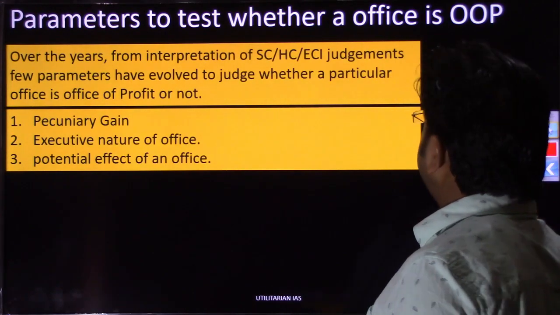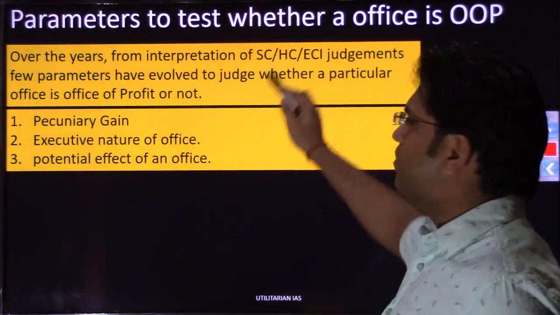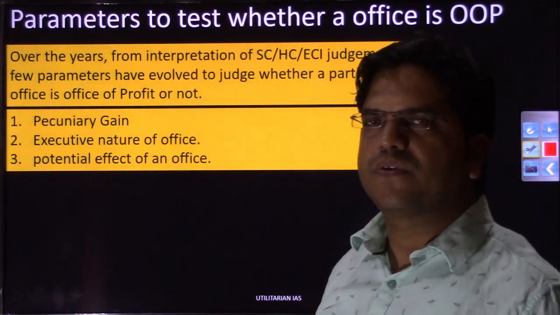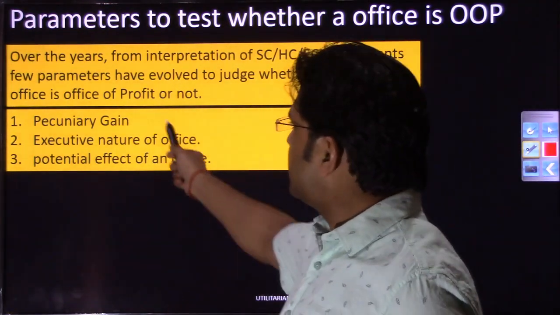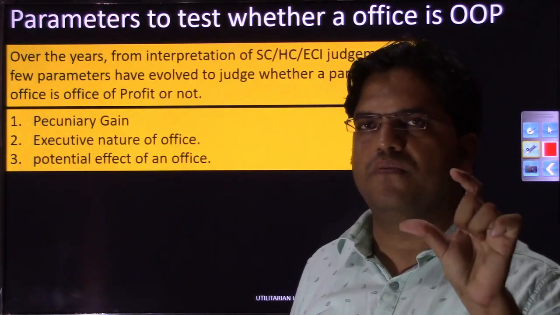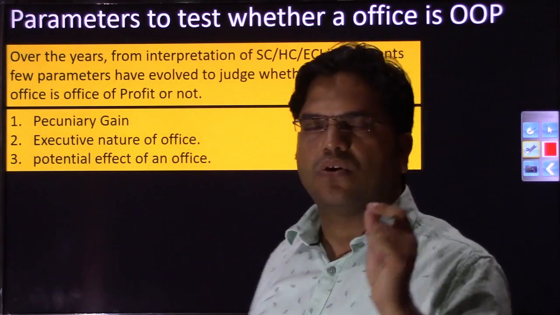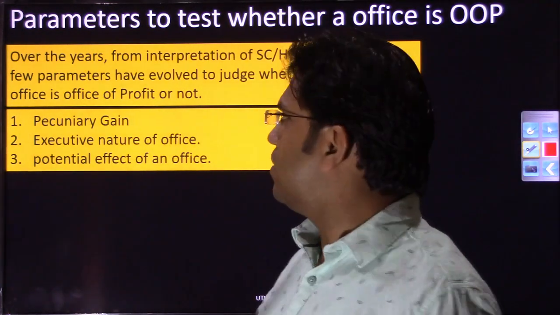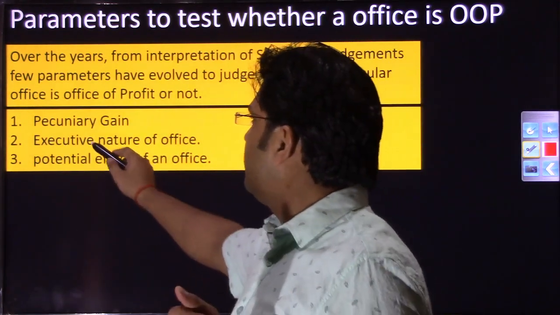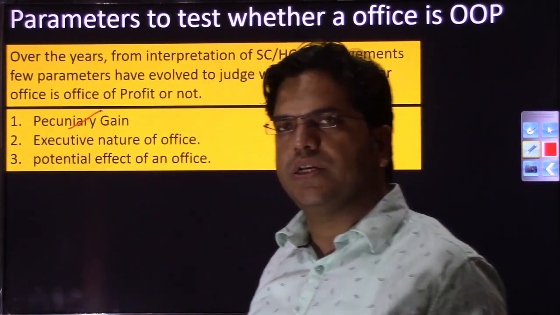So it is by various judgments of the Supreme Court, various judgments of High Courts and various observations made by the Election Commission of India, right? These are three tests, three parameters on which you need to test the office, whether that office is an office of profit or not. So the first test is that if that office is giving any kind of pecuniary interest, means financial interest, right?